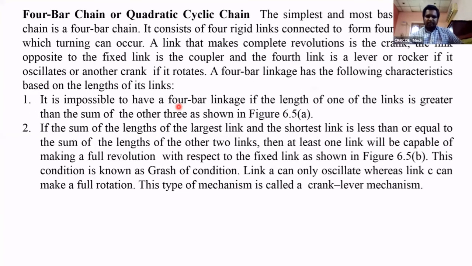What is the second characteristic? See this. If the sum of the lengths of the largest and shortest links is less than or equal to the sum of the lengths of the other 2 links, then it is possible for one link to rotate about a fixed point. Then it forms a mechanism, that is the crank and lever mechanism.